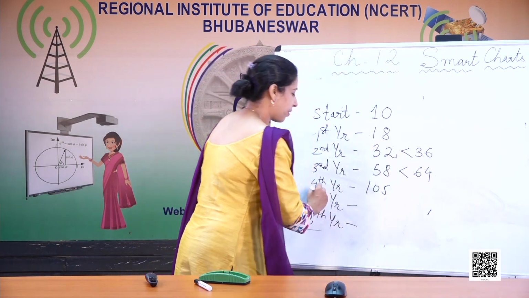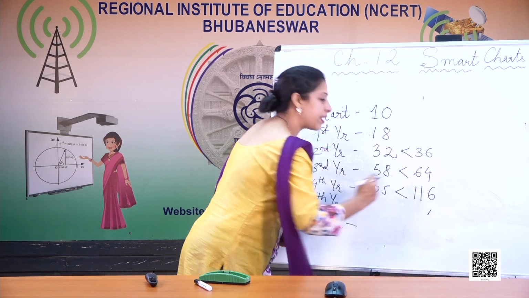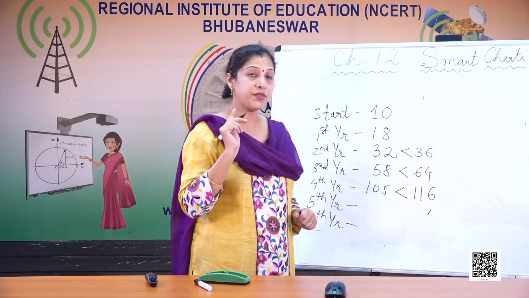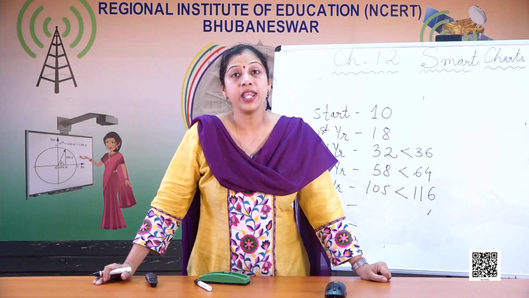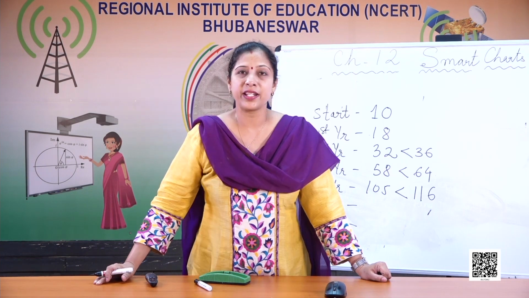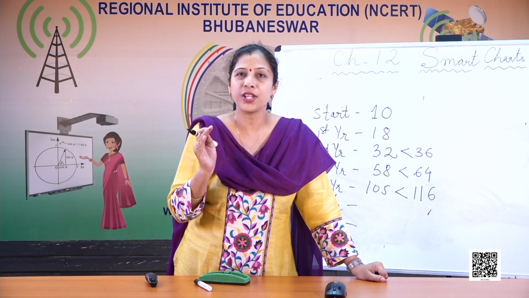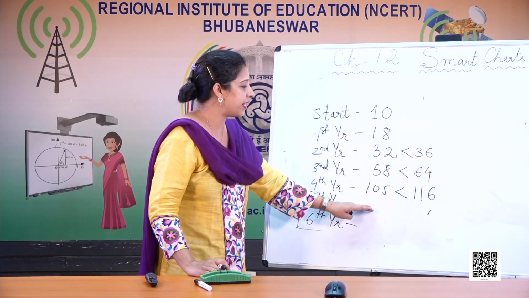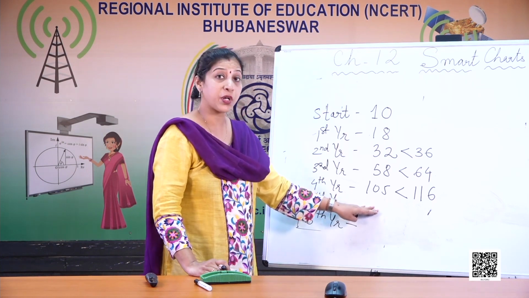Now on the fourth year it is 105, which is exactly less than 116. So based on this data, can you see that there is a pattern? What is the pattern? Every year the rabbits are increased, they're doubling, just less than double. So with this calculation we can tell what will be the, not exact, it is the approximation.